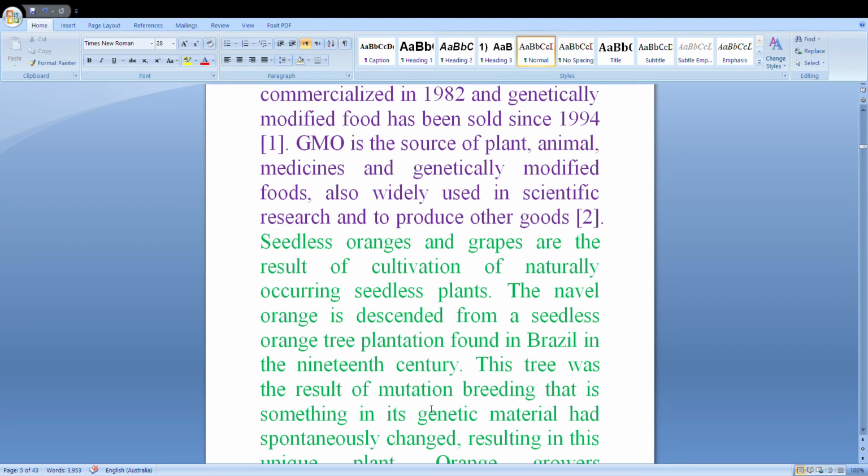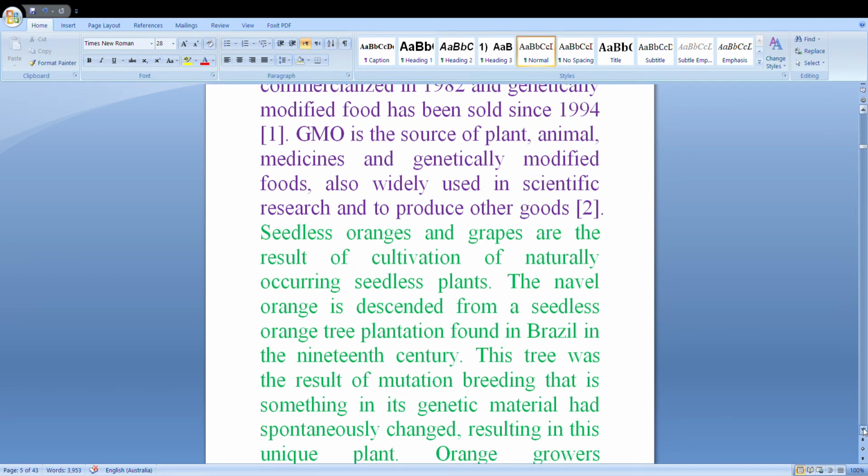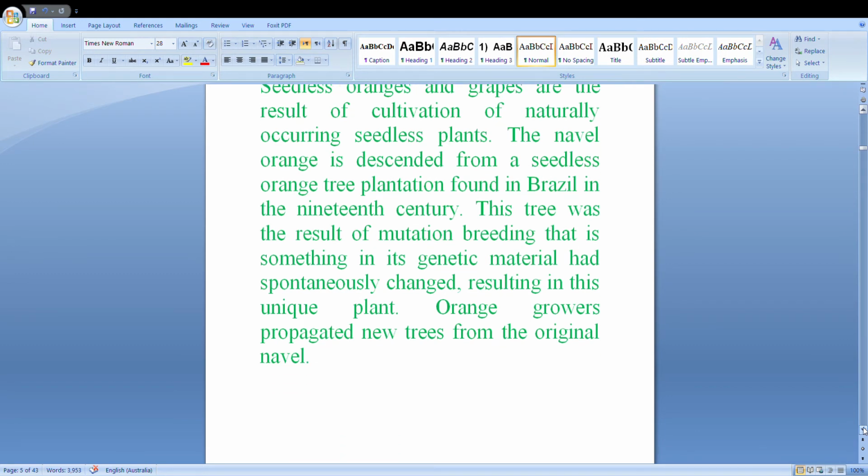This tree was the result of mutation breeding. That is, something in the genetic material had spontaneously changed, resulting in these unique plants. Orange growers propagate new trees from the original.